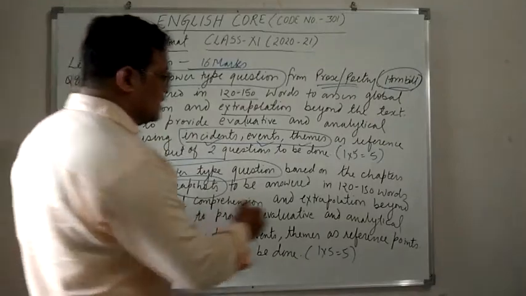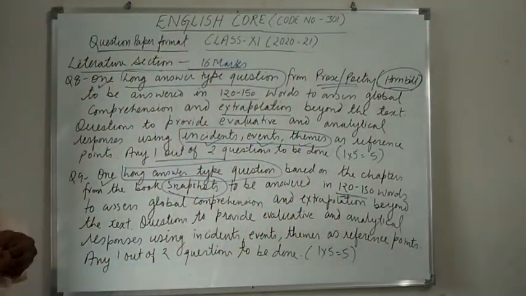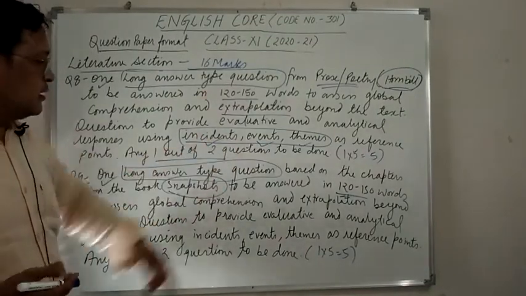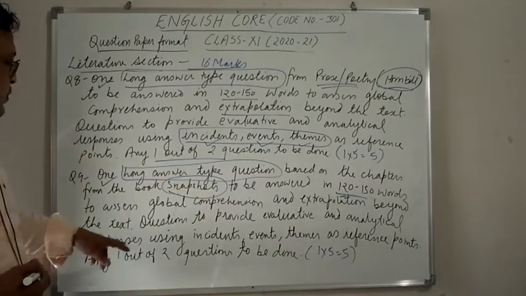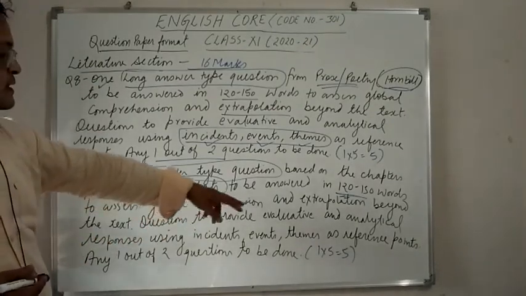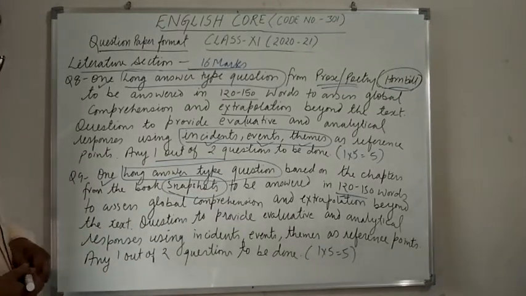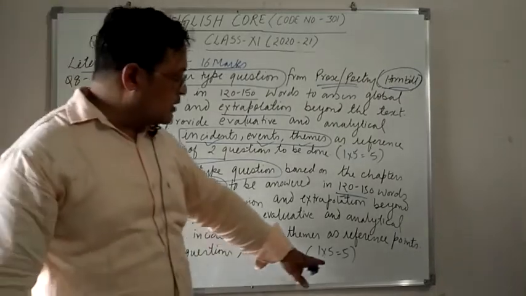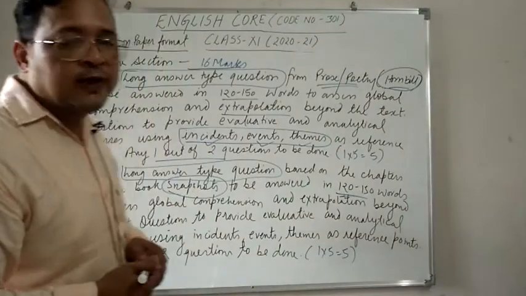Again, the word limit is the same. To assess global comprehension and extrapolation, again the same thing, beyond the text, questions to provide evaluative and analytical responses using incidents, events, themes as reference points. So any one out of two questions to be done. So only one question you have to attempt, and the marks is 1 into 5 equals 5 marks.